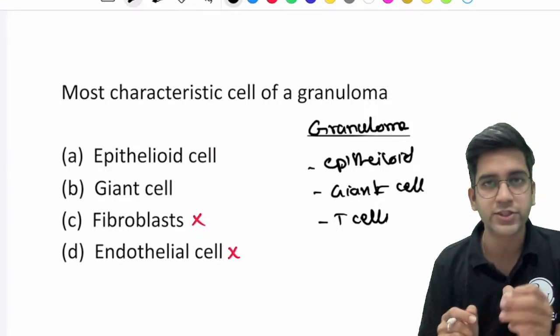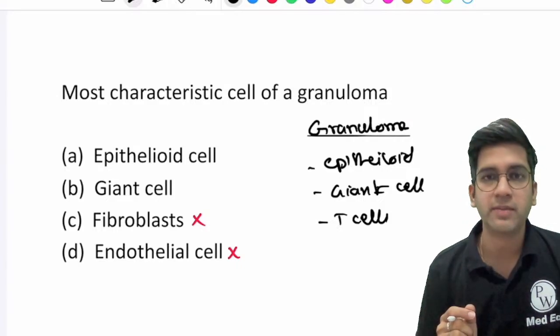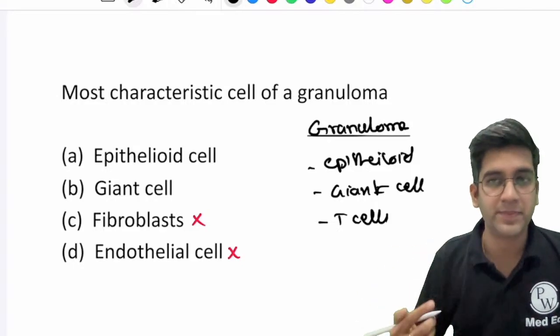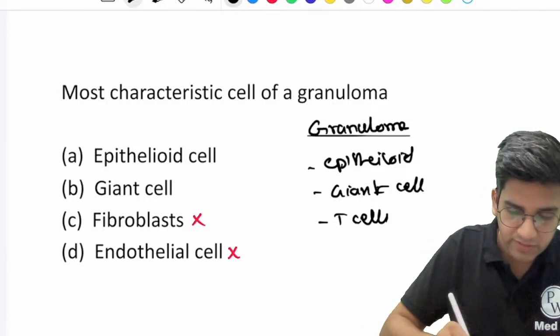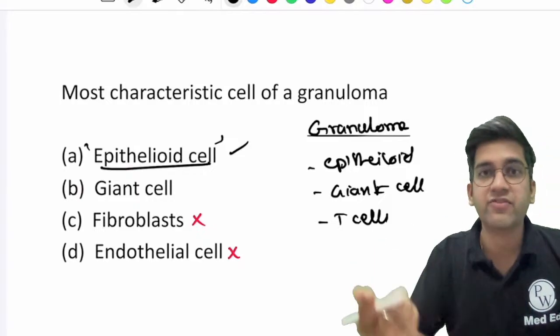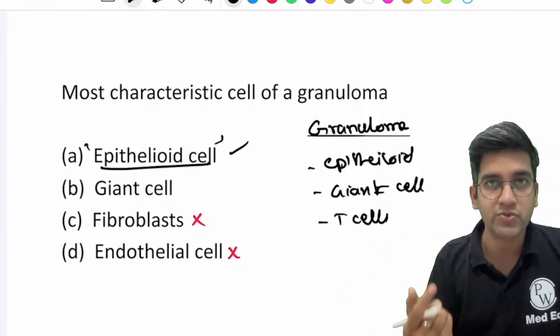So if you look at this, can I say that a giant cell is nothing but the union of activated macrophages? Is that statement right? Giant cells are nothing but the union of epithelioid cells, right? So the principal cell for me, or the characteristic cell for me, is the epithelioid cell. The giant cell is derived from that. I'm going to derive the giant cell from that. The giant cell is not the first cell which forms.